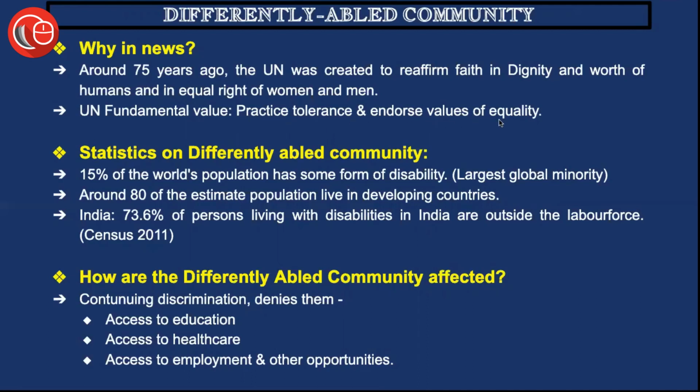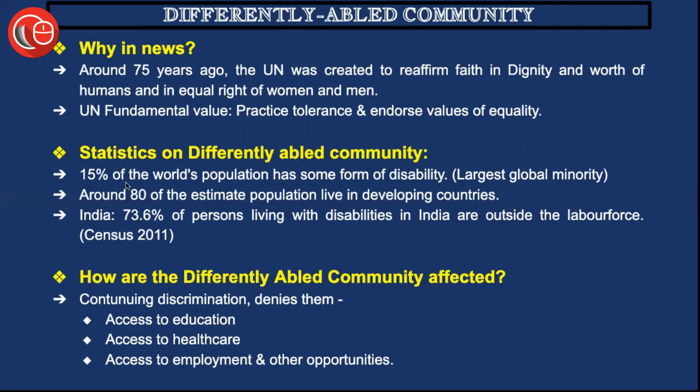But the question currently is, how much in today's scenario have we been able to stand up to the mark of this value that we once chose for ourselves through the United Nations framework? We will understand this through the scenario of how much we have been able to make ourselves accepting and inclusive when it comes to the differently abled community. So let's discuss the statistics about the differently abled community.